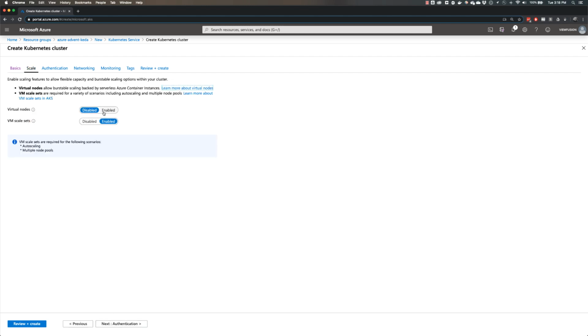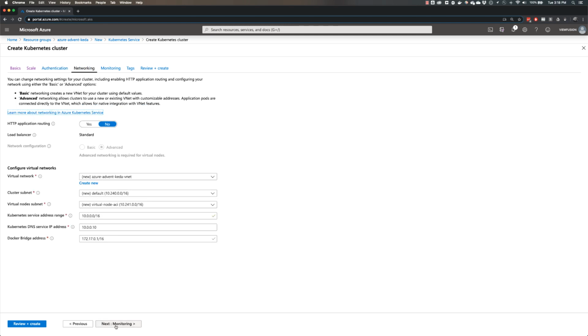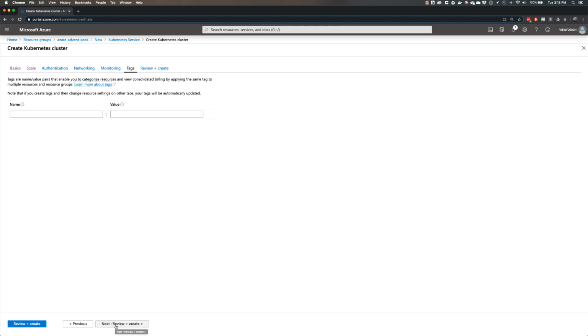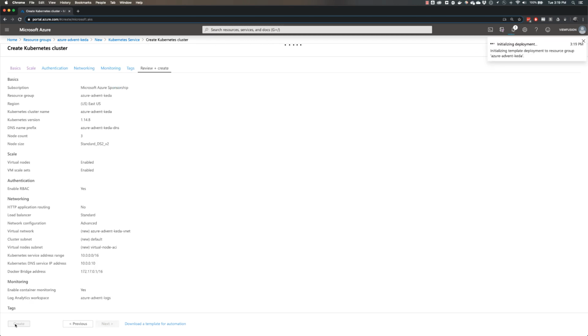Now we want to make sure that virtual nodes are actually enabled, because we're going to be using those. And just for our purposes here, we're pretty much going to stick with a lot of the defaults just to kind of facilitate getting this created. And now that's been validated, we'll go ahead and create this.